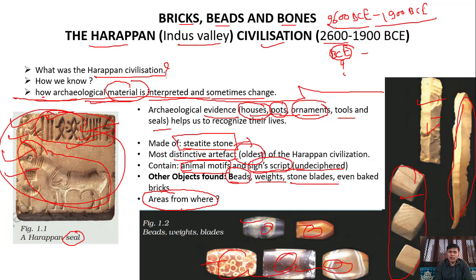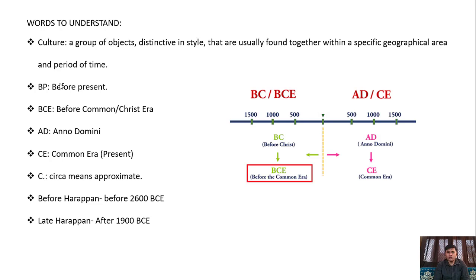areas from where, means we will also deal different kind of areas from where we found a lot of different kind of these objects, we will also study in this chapter. So in this slide, what we discussed, different kind of items we found from Indus civilization, or we can say Harappan civilization. This is the seal, this is the beads, weights, and these kind of the blades for hunting, and even baked bricks.